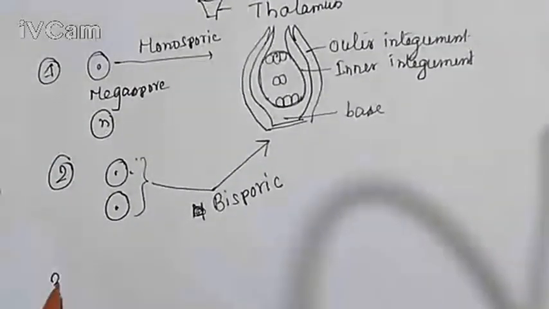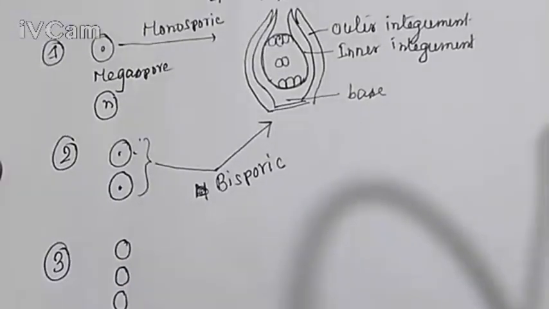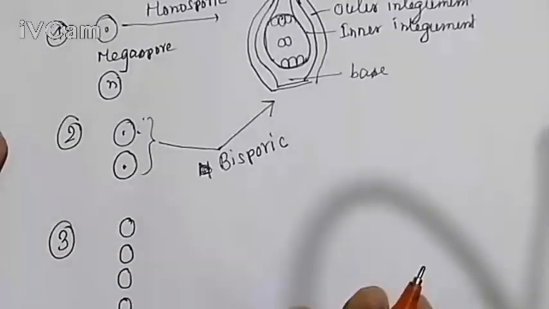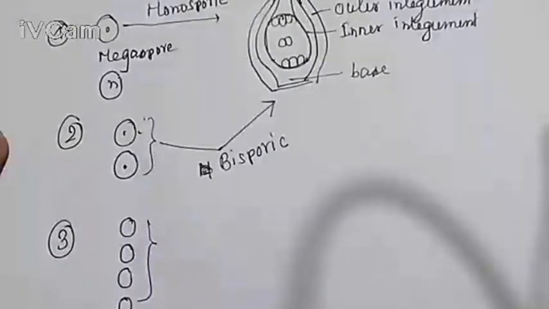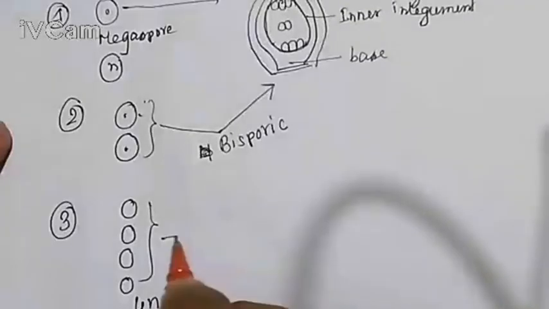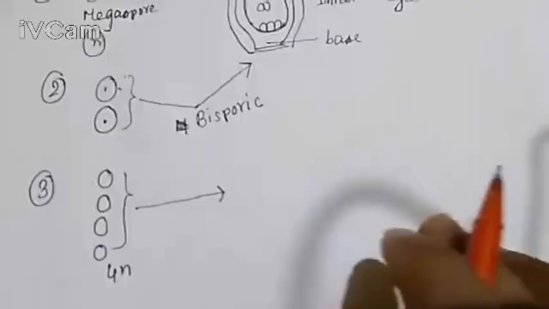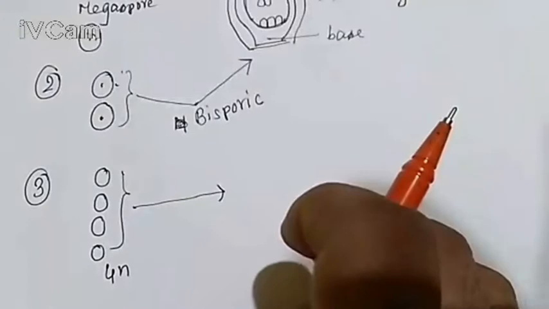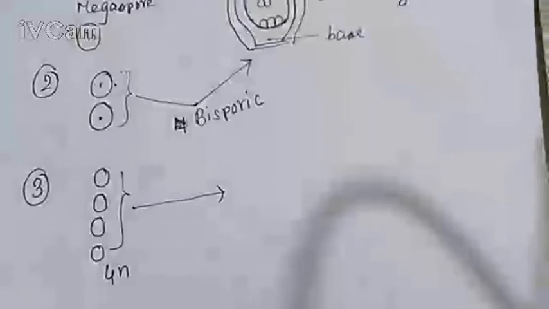Number three. You know, after meiosis, 4 megaspores are produced. If all 4 megaspores simultaneously form a single ovule, that is called tetrasporic embryo sac development.